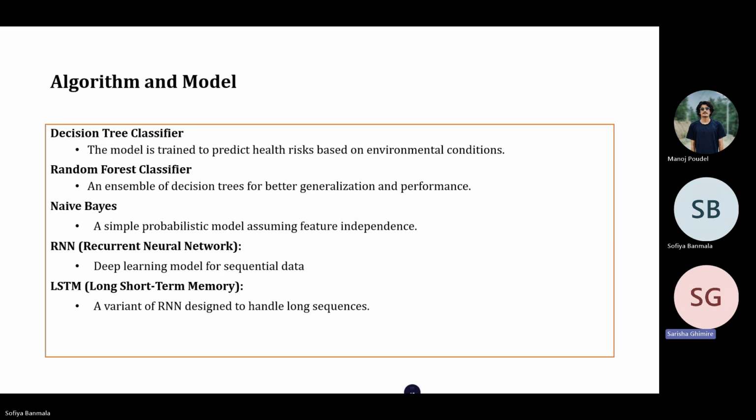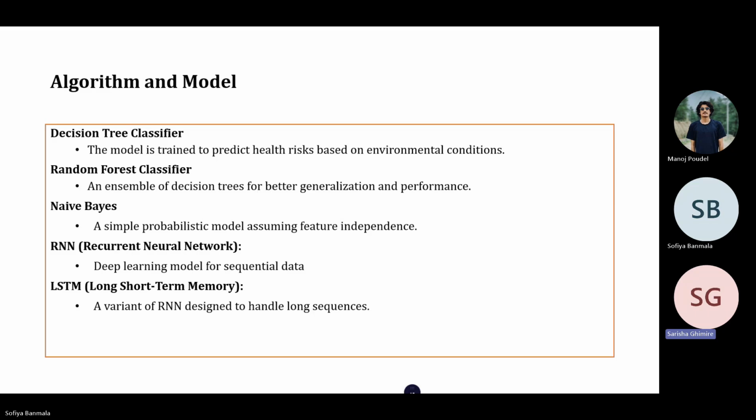The RNN processes the input sequentially, passing information from one step to the next. In each step, it looks at the current input and the hidden state from the previous step, which stores information from earlier time steps. This allows the RNN to take into account the progression of the data over time.